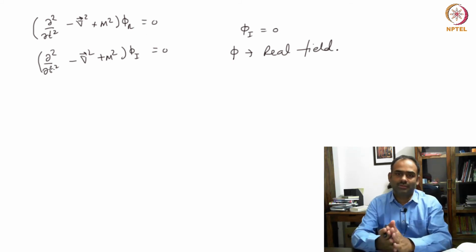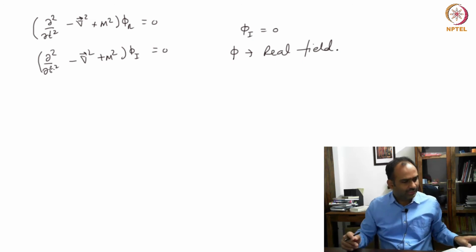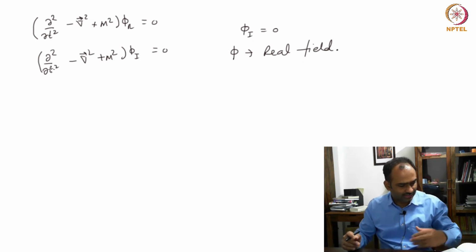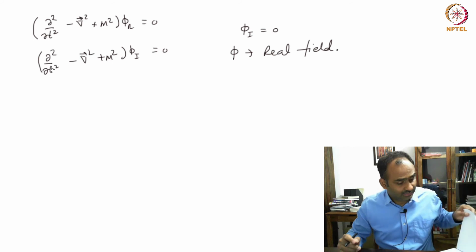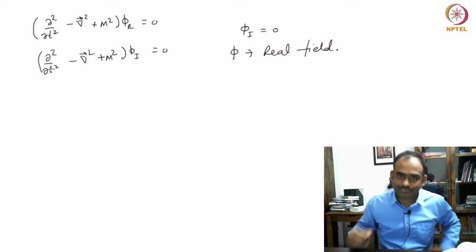Now what we would like to do is proceed as before, and write down an action which will give you Klein-Gordon as an equation of motion when you take δS equal to 0. But before that I want to make one small observation again.